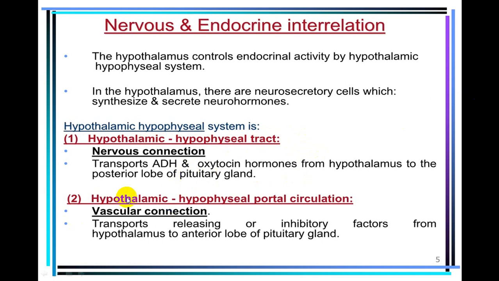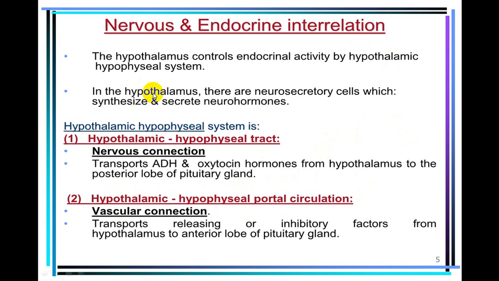There is another system, in which hormones secreted from the hypothalamic area or hypothalamic nucleus are secreted directly into the bloodstream and have an effect on anterior pituitary. That we call the hypothalamic hypophyseal portal circulation.